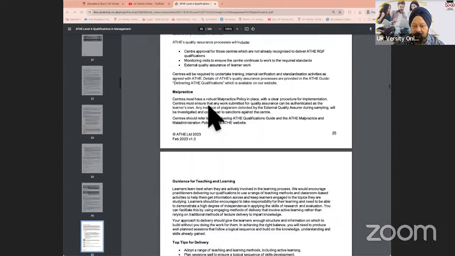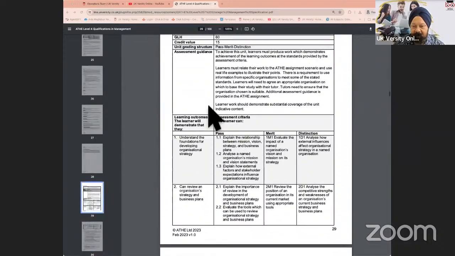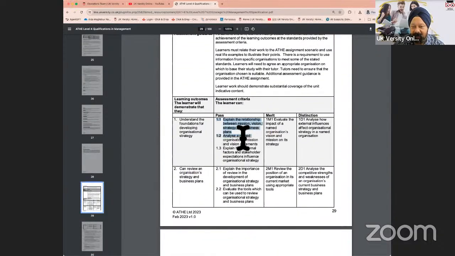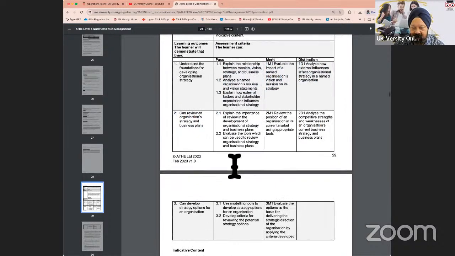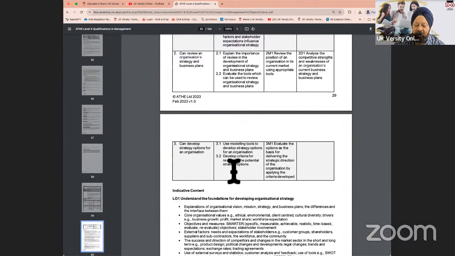This is because each of the units that you see and the criteria that you have is 5 points. So if you are looking at achieving a pass, you are going to do only the pass tasks, which are given as 1.1, 2, 3, 2.1, 2, 3, 3.1, and 2.